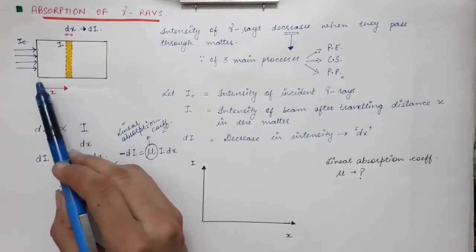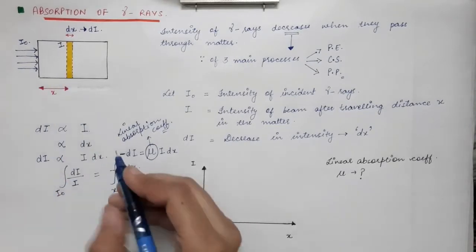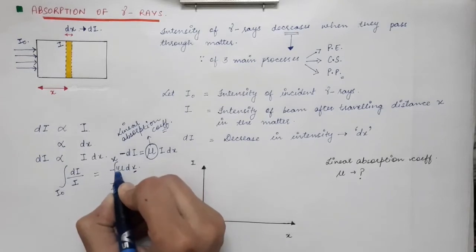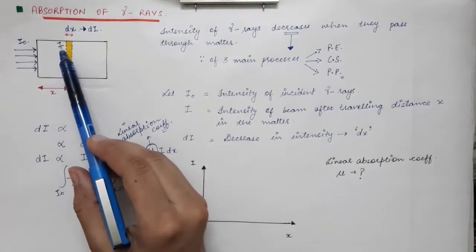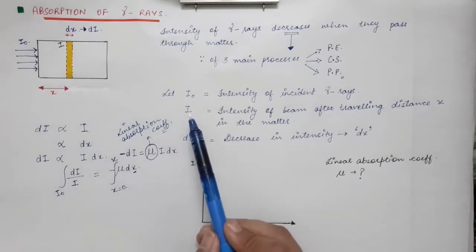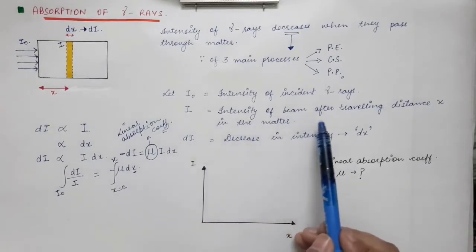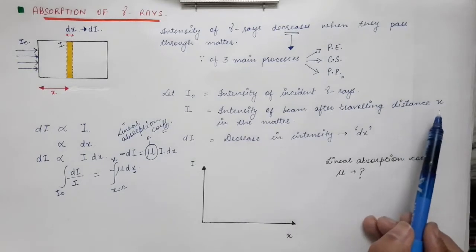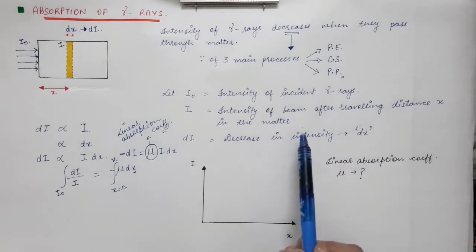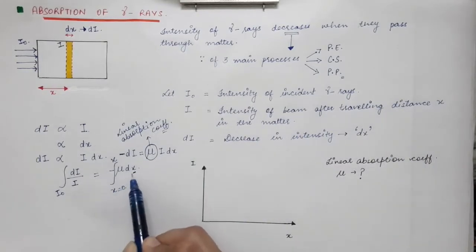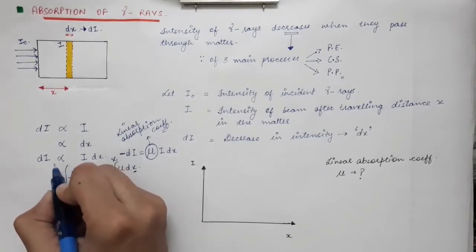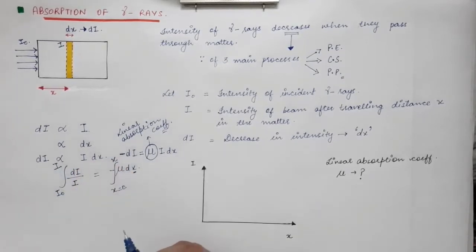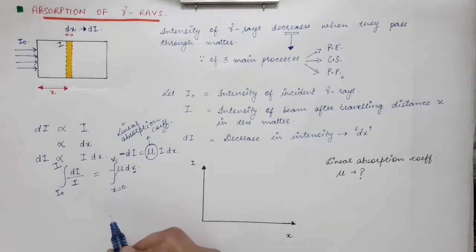And after traveling a thickness of X in the material, the intensity has reduced to capital I. This capital I was defined as the intensity of the beam after traveling a distance of X inside the material. So when the gamma rays travel a thickness of X in the material, what is the intensity? The intensity is capital I. So now you will solve this equation.